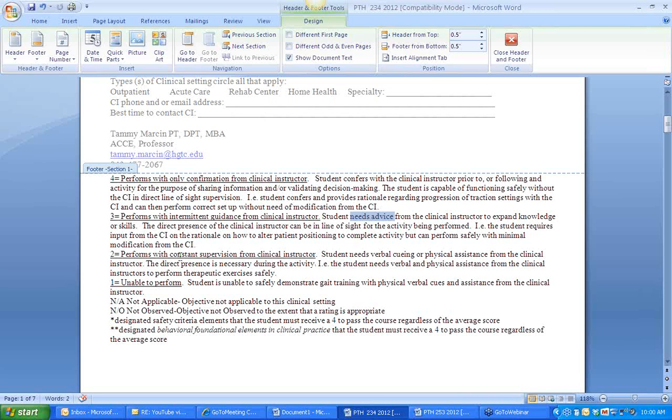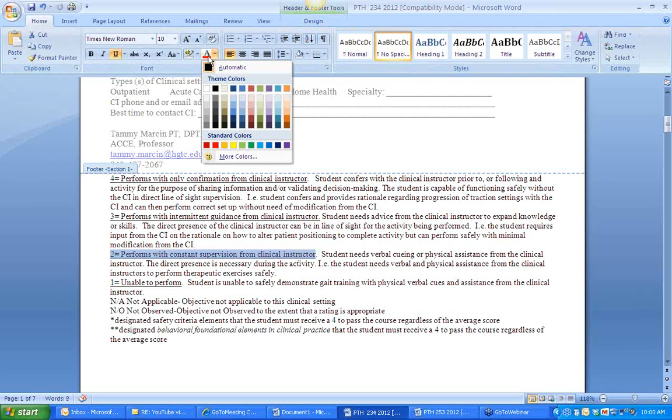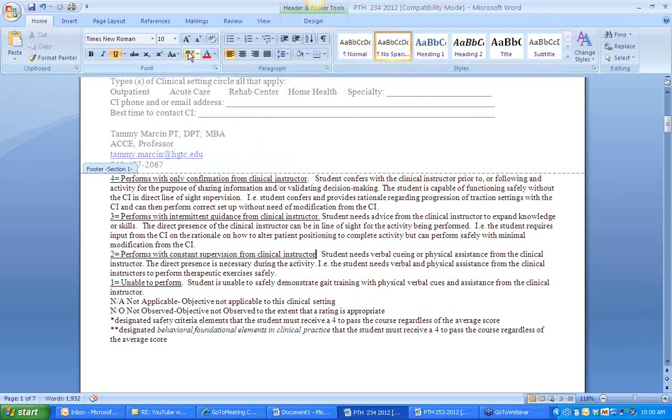A 2 is where the clinical instructor really has to guide the student a lot more. They have to say, what muscles do you need to strengthen? And then they would say, okay, we need the patient to gain hip extension. What muscle does hip extension? And the student could say, oh, I know, gluteal maximus does hip extension. Then they may say, okay, come up with an exercise for hip extension now. So they have to pull the information out of the student a lot more. They have to help the student critically think, versus the student just naturally coming up with it.